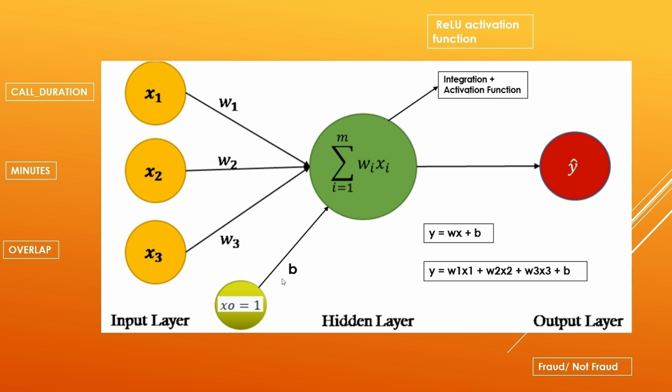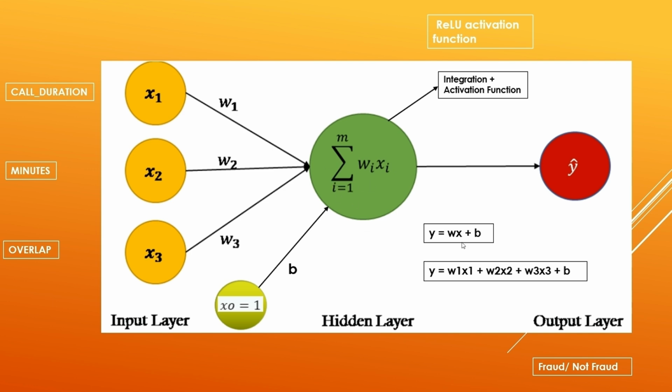So why has this bias neuron been taken? Because we will adjust the output of neurons through this activation function. Treat it like an additional degree of freedom. The bias neuron allows the activation function to shift the output to better fit the data. As I told you, take it as an additional degree of freedom, so that the model will fit better. So when you have an extra neuron, you can use it to better fit the model. So that's it from here.